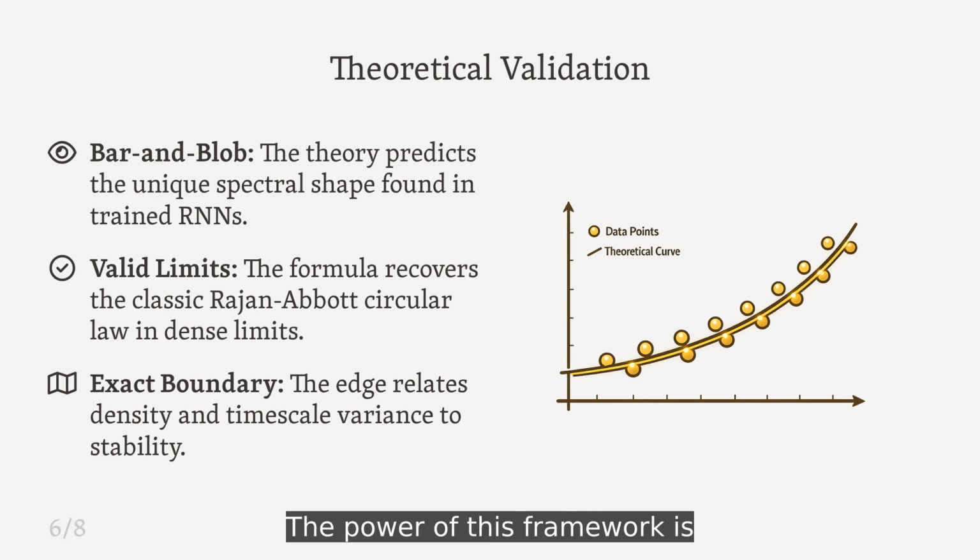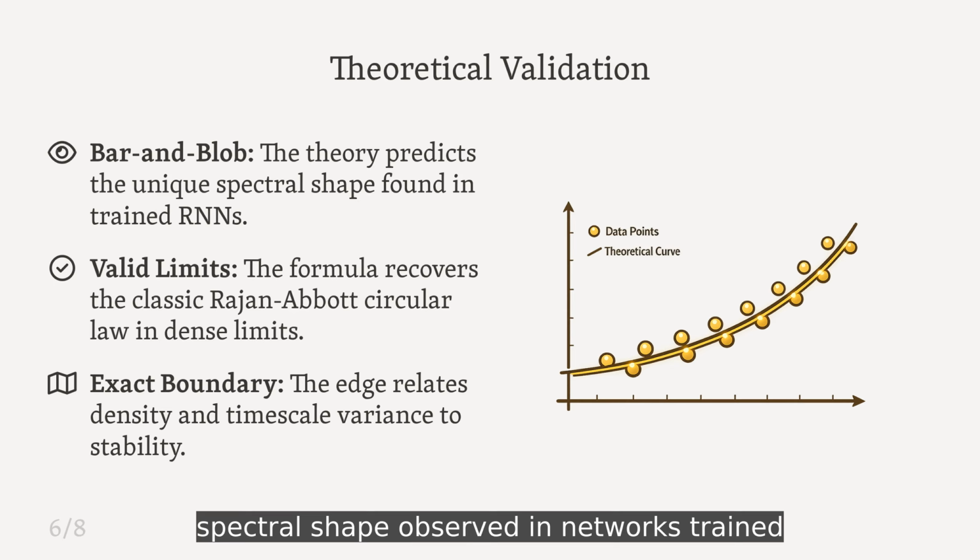The power of this framework is its precision. It accurately predicts the spectral shape observed in networks trained on memory tasks. Importantly, the authors show that their formula works for sparse matrices, generalizing previous theories that were limited to dense connectivity.